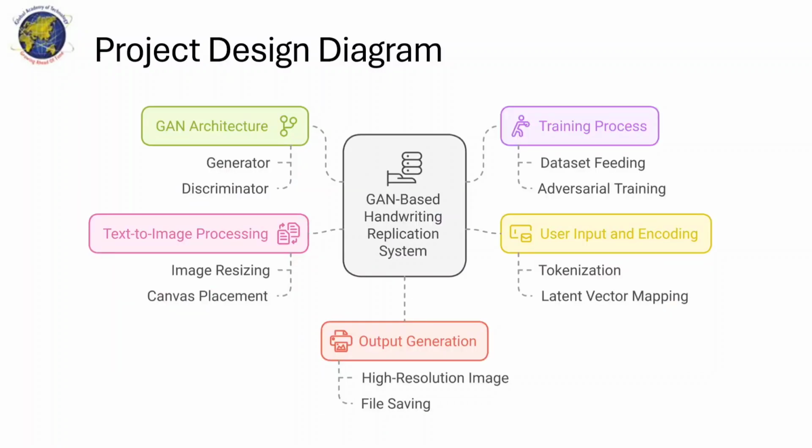The project design diagram shows the complete workflow. Input text is provided by the user. The text is then mapped into a character encoding in the GAN latent space. A GAN model is trained using these handwriting samples. The model generates individual character images based on the user's handwriting. These images are resized and combined to align letters properly. Finally, the combined characters are synthesized into a single handwritten output image that looks seamless and realistic. Each phase ensures that the generated handwriting maintains consistency in style, spacing, and flow.